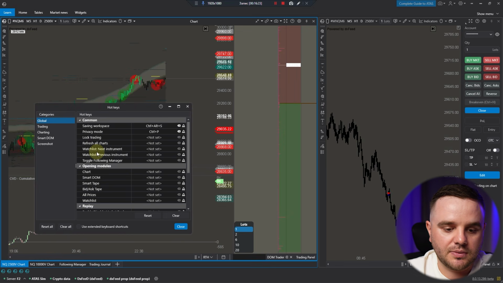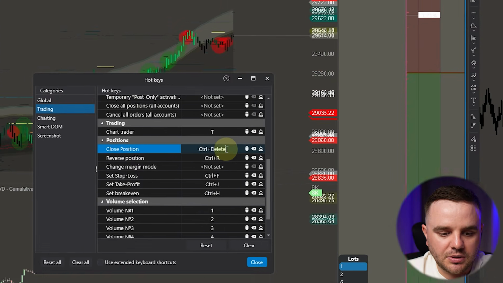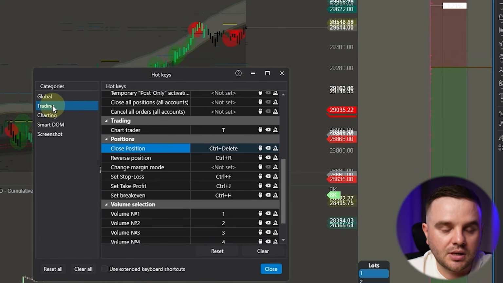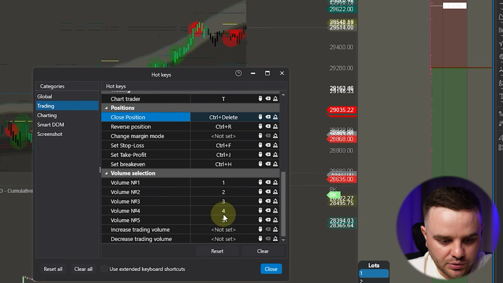Why are hotkeys important? Because hotkeys are one of the best things you can do. Like this one, close position. Here you can set up hotkeys for trading. For example, Ctrl plus Delete. When I do it, I close the entire position. Volume proportion, as you can see.